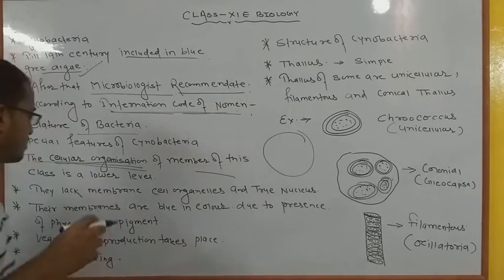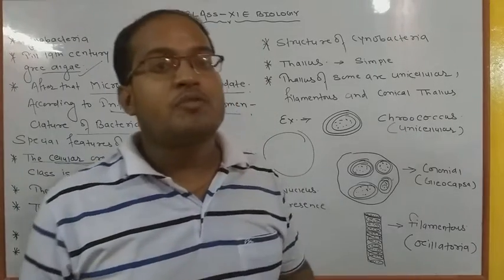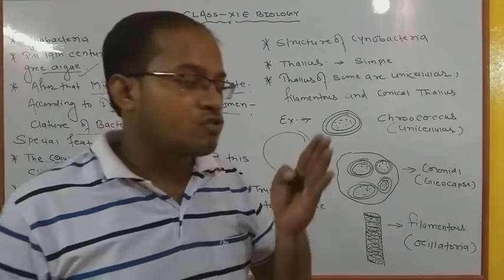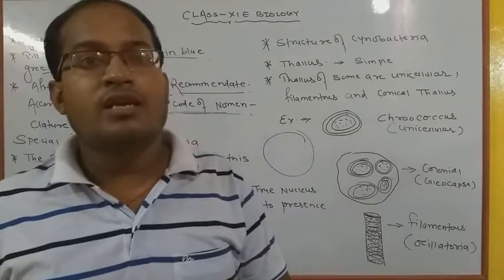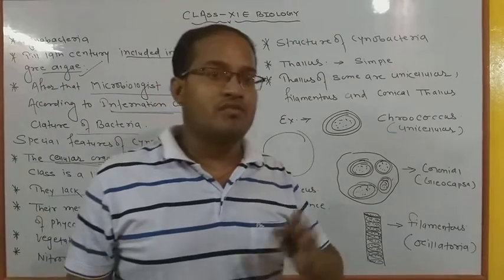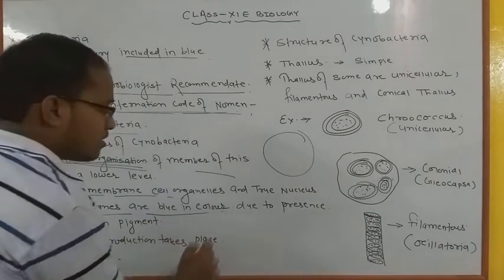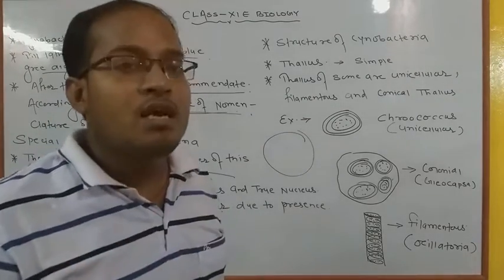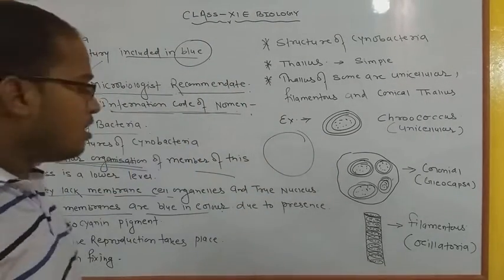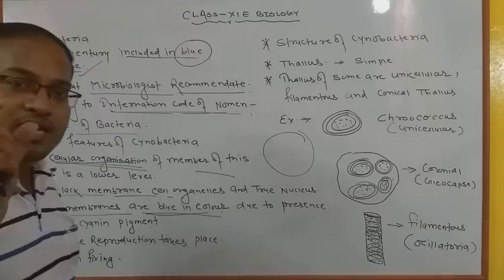Now we have to discuss that they lack membrane-bound cell organelles and a true nucleus. I already told you that cyanobacteria are prokaryotic and primitive, meaning they don't have a proper nucleus. In place of a nucleus there are nucleoids and an incipient nucleus, and they regulate lots of metabolic activity from that portion also. Next, their membranes are blue in color. Generally the membranes appear blue in color. Here we have seen that cyanobacteria are blue green algae. Their membranes generally appear blue in color. Why?